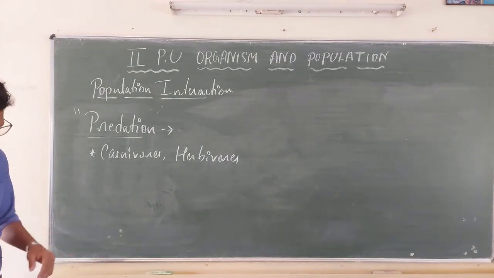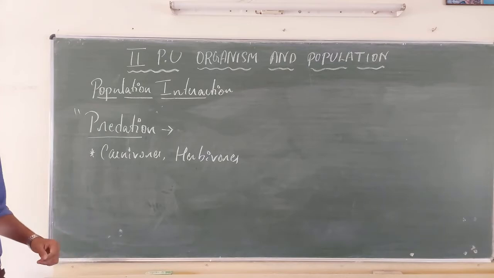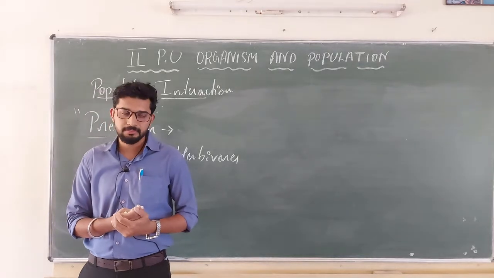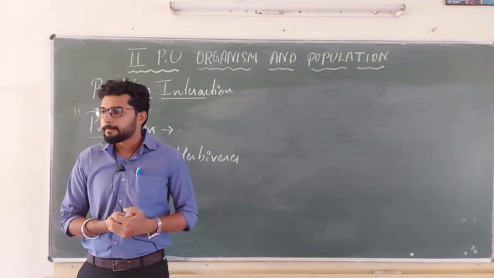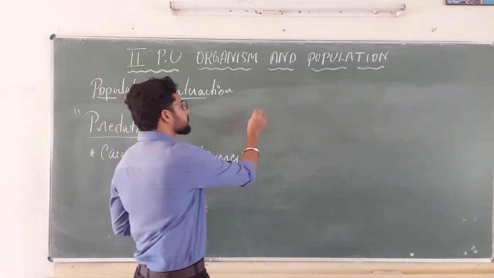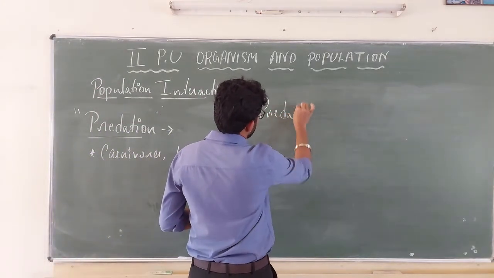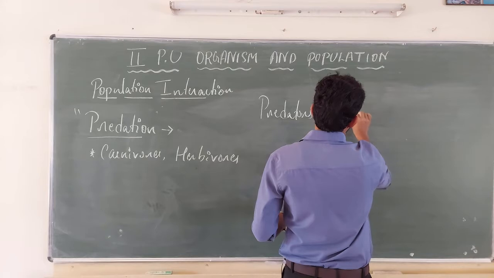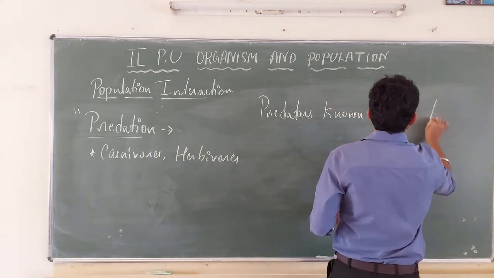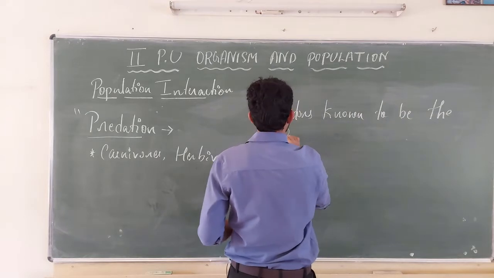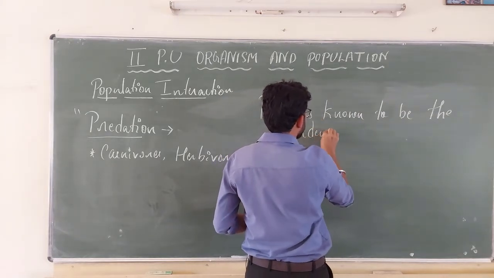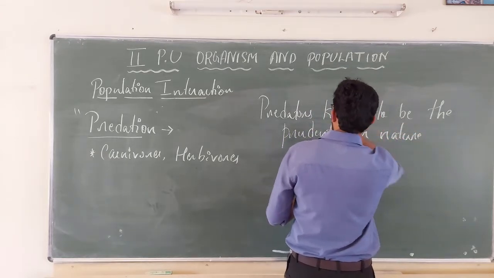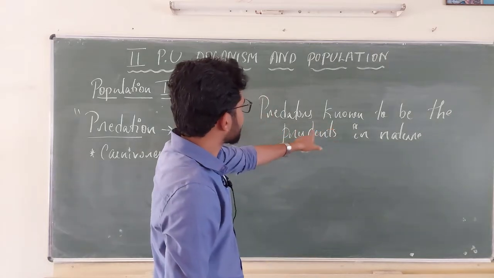Fine. Next, a very important factor that is happening in our nature in relation to prey and predators is that predators are known to be prudent. This is very important. I repeat, predators are known to be prudent in nature.